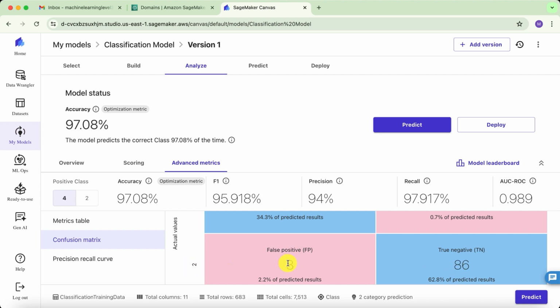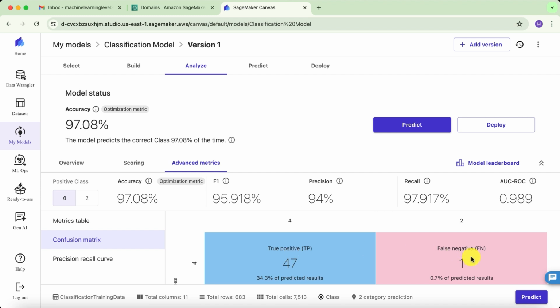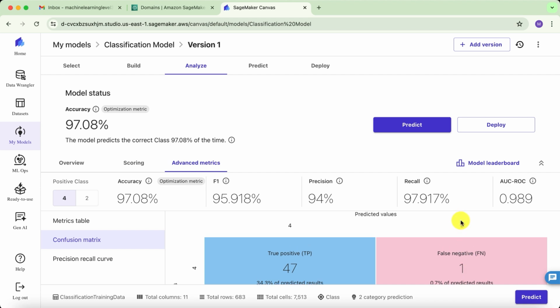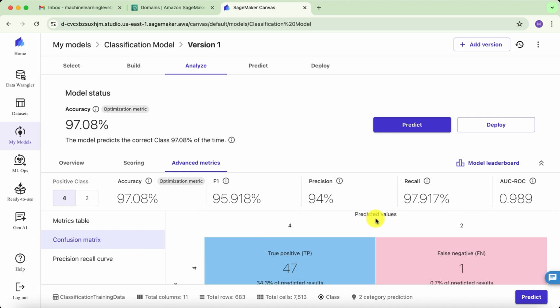And then we have 3 incorrect predictions that the actual value is 2, because indeed for these predictions, the predicted value is 4. And then finally, we have 1 incorrect prediction that the actual value is 4, because indeed for this incorrect prediction, the prediction was 2. Okay? That's how you read the confusion matrix. You always have the actual values here and the predicted values there.